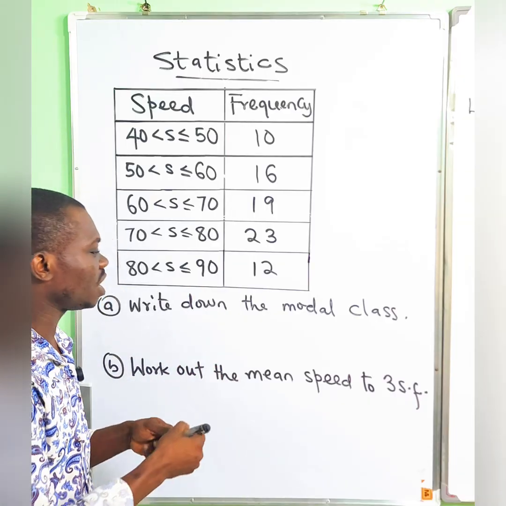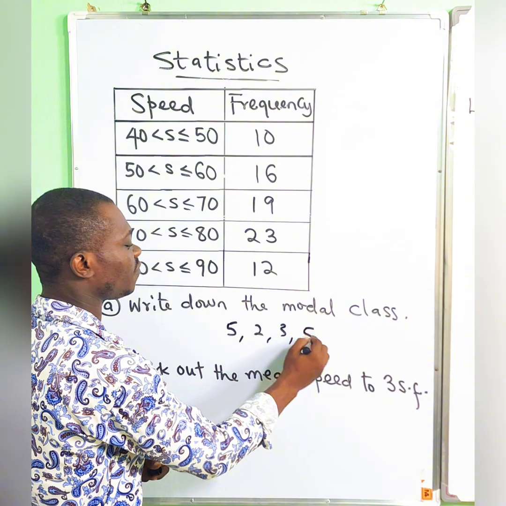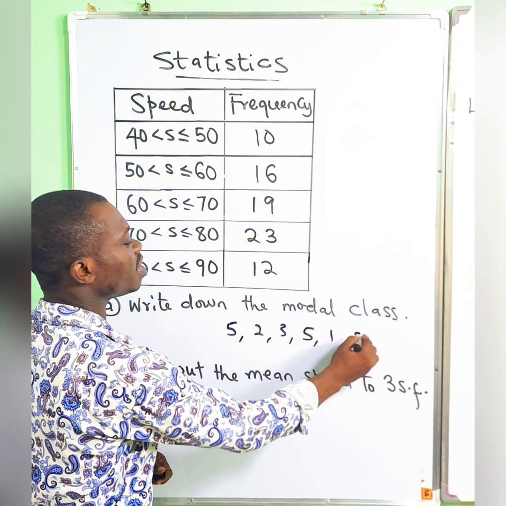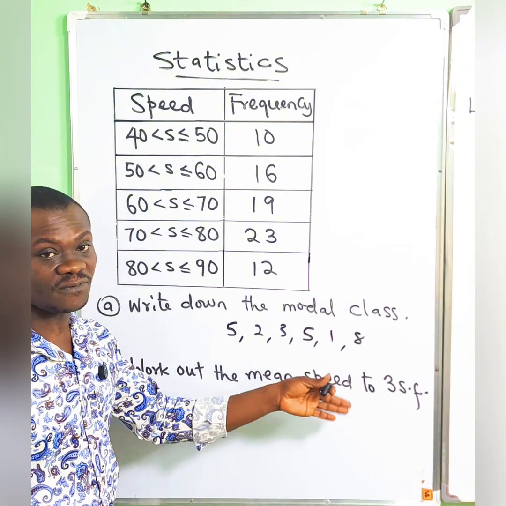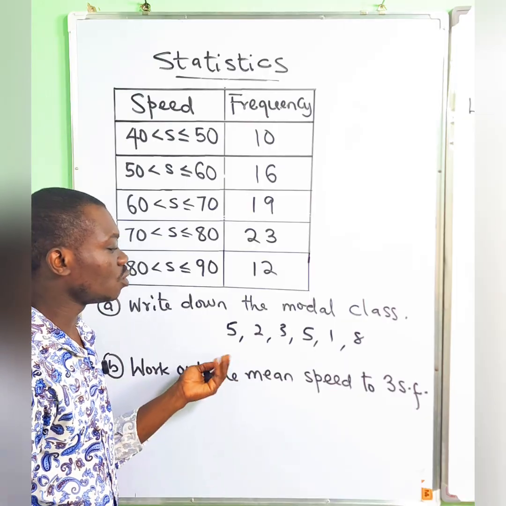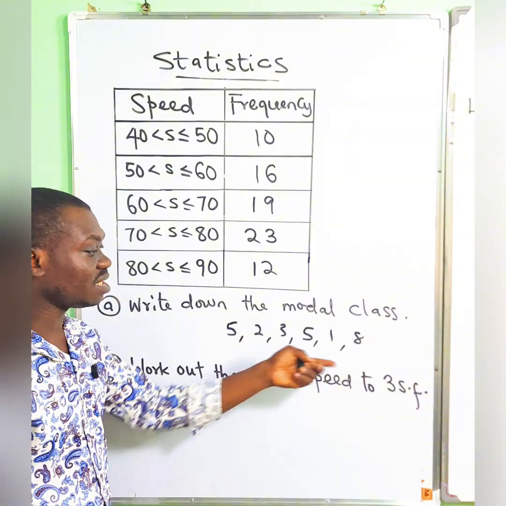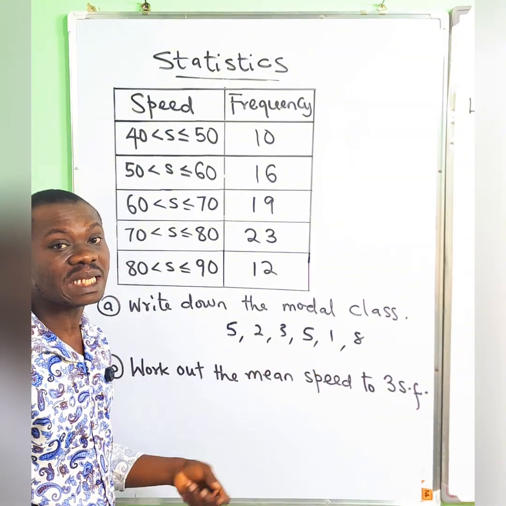You can be given something like 5, 2, 3, maybe 5 again, 1, and 8, and all that. And you can be asked to find the mean. What is the mean? Mean is just the average. So the sum of all of them divided by the number. Here you have 6 numbers, so you sum and divide by 6.